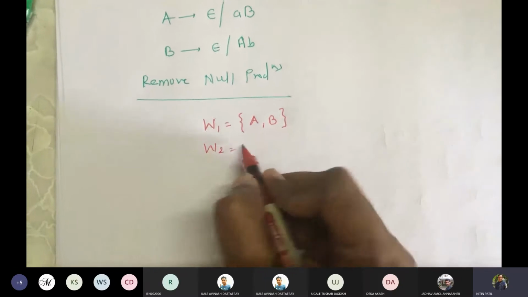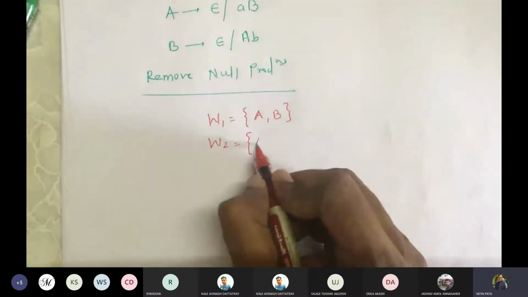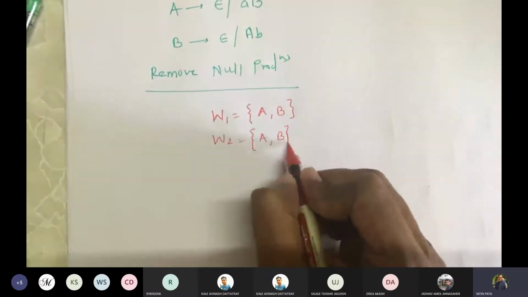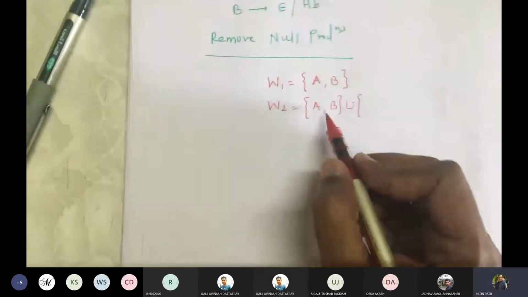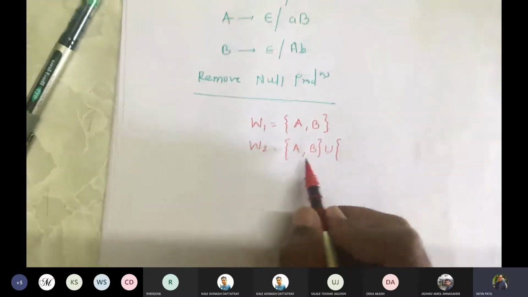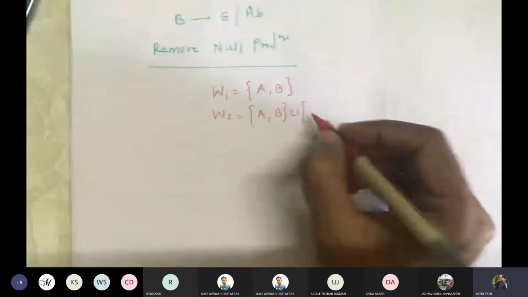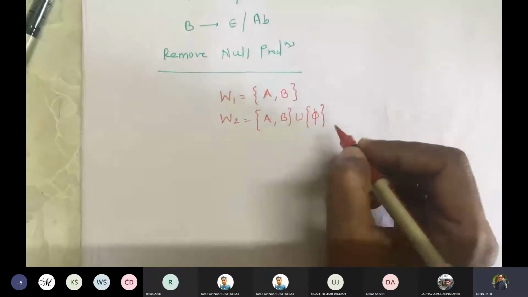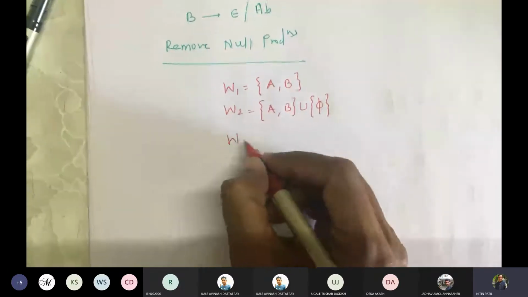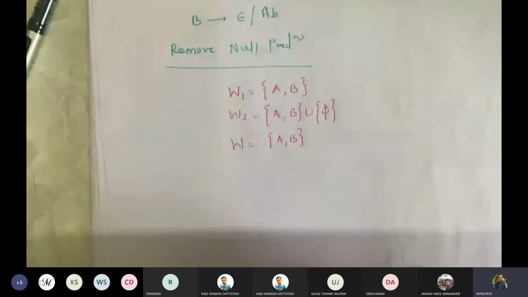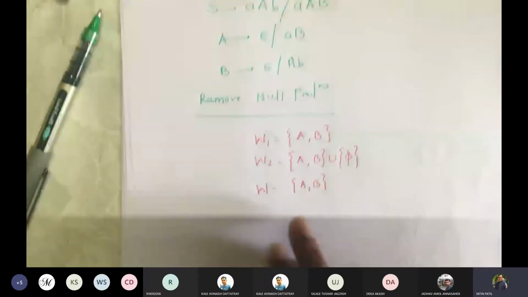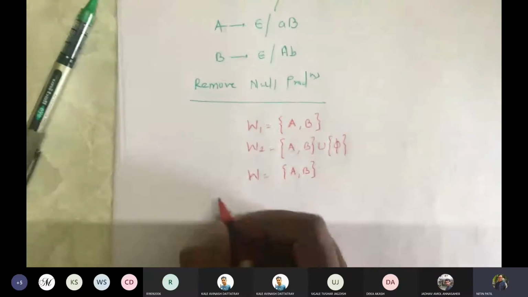Then we take W2 and try finding out whether any variables appear on the right side of a production without any terminal. We don't have anything, so this becomes phi. So the set W of nullable variables is A and B. Now, as these are nullable, we rewrite the given productions.